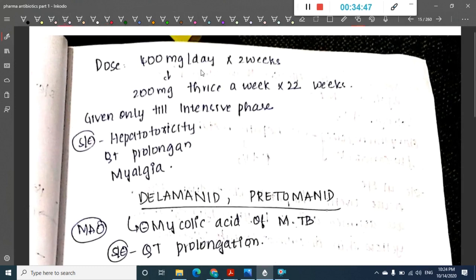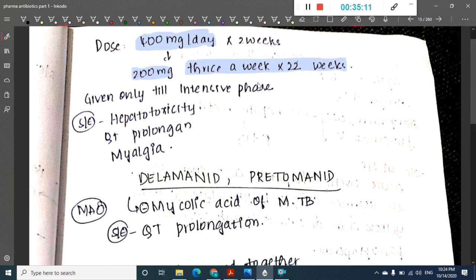The dosage of bedaquiline is 400 milligrams per day for 2 weeks, followed by 200 milligrams thrice a week for 22 weeks. So it is given mainly in the intensive phase. The side effects of bedaquiline are mainly hepatotoxicity, QT prolongation, and myalgia.